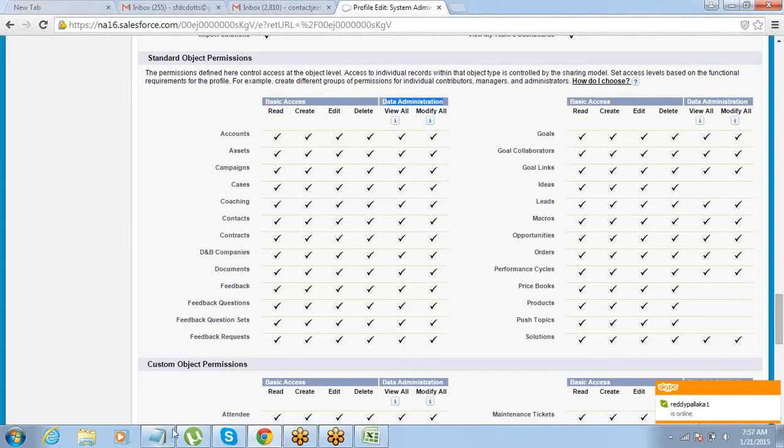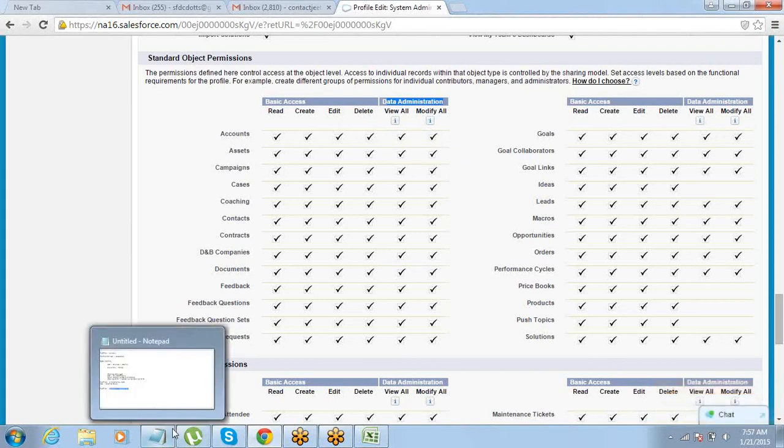Alright. So most of the times, basically what you will have is you will have some users in the company who need to see everyone's data, but they are not the owner or the managing director of the company. There are people like database administrators, system administrators, reporting people who need to see everyone's data so that they can do proper reporting. Someone who is doing a reporting, he needs to see everyone's data, right? Otherwise, how will he do the reporting? So the person who is doing reporting, he needs a view all access. If we are talking about someone who imports the data and someone who does the data management, he needs to see everyone's data. Otherwise, how will he do the data management kind of stuff, right?